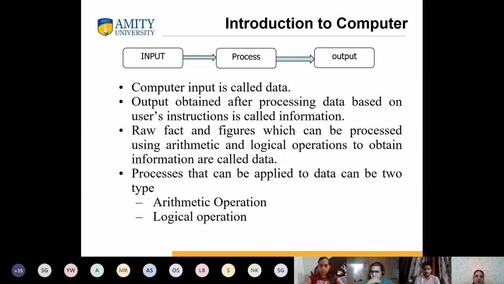Simply don't take this as a definition which you studied in 10th or 12th class: if there is an input, there is an output, there is a process. And that input is only keyboard and mouse, output is only monitor. No, you should know the variety of input, you should know the variety of output, and you should understand why this variety of input is controlling that process also. So that is the main objective of this introduction to computer. It should not be a 10th class definition, it should be a definition which goes towards computer science and engineering. Clear? Okay.